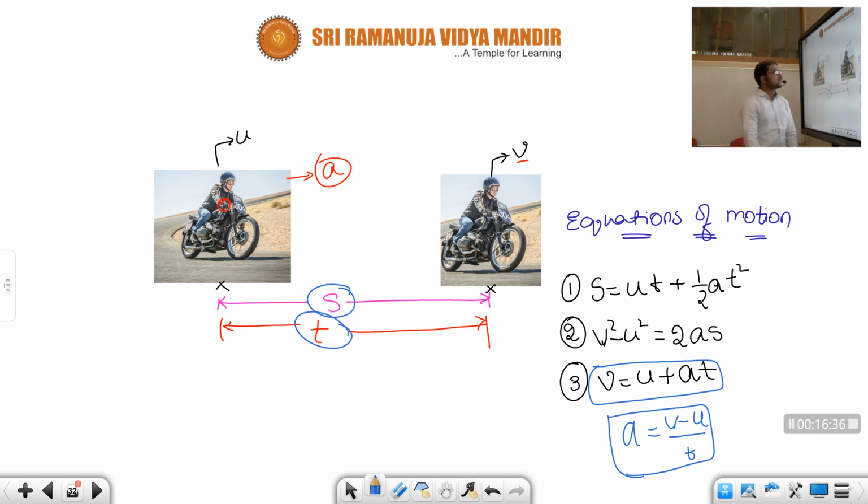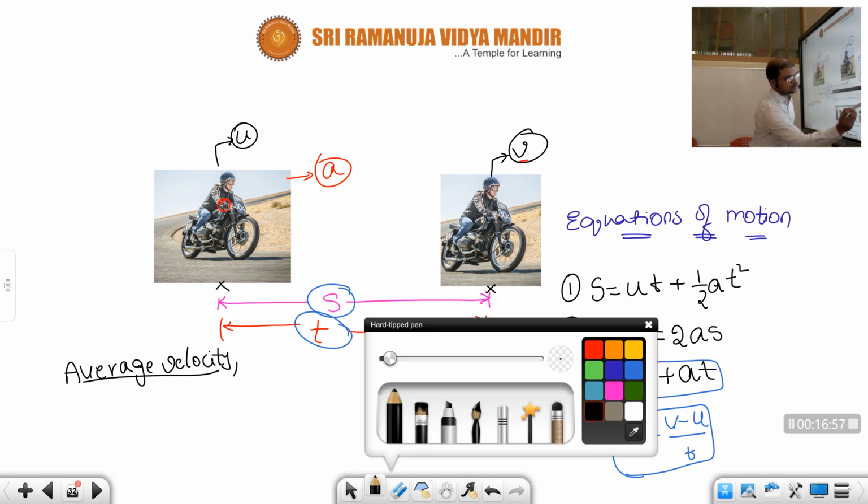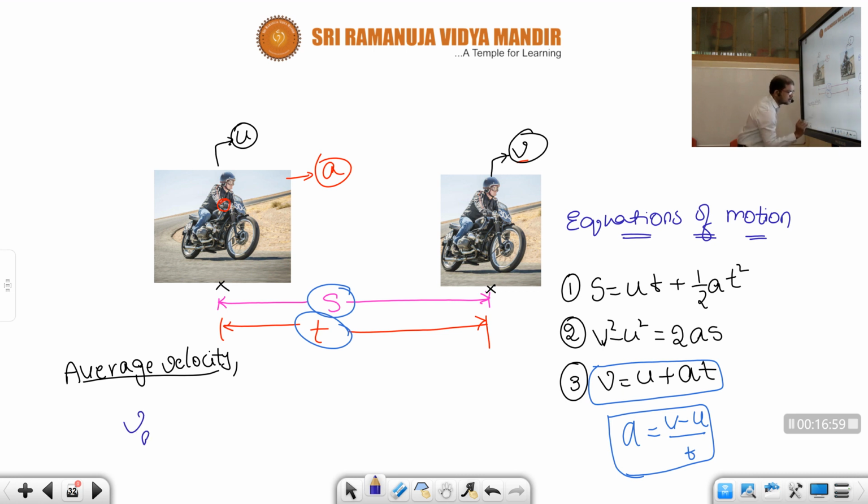Children, if you observe, here we have two velocities. So here we can get the average velocity also, children. The formula for average velocity, with suffix avg, children, in the sense it's average, v avg is equal to u plus v by 2.